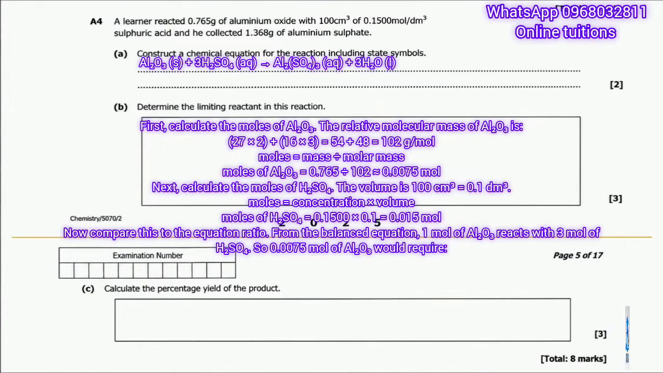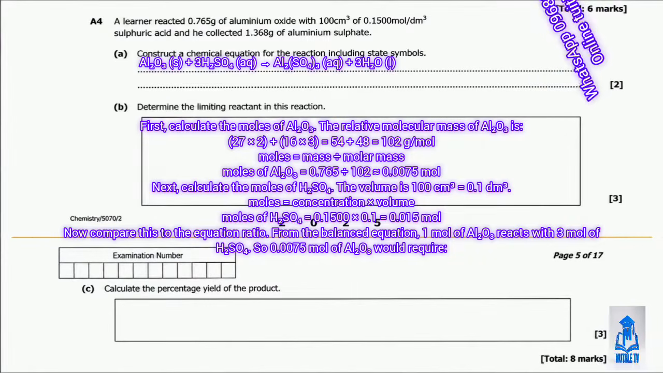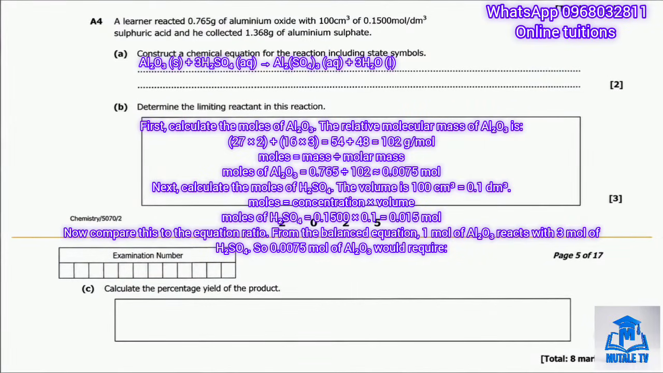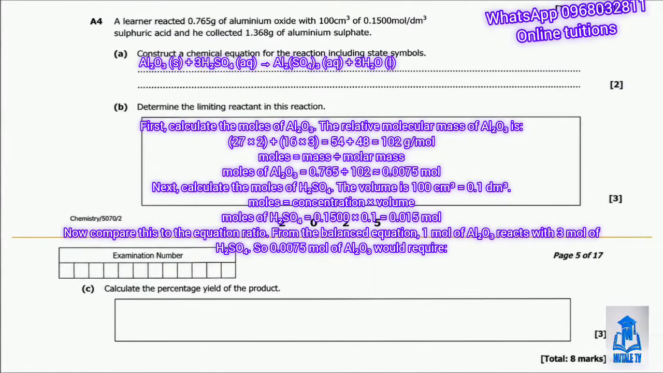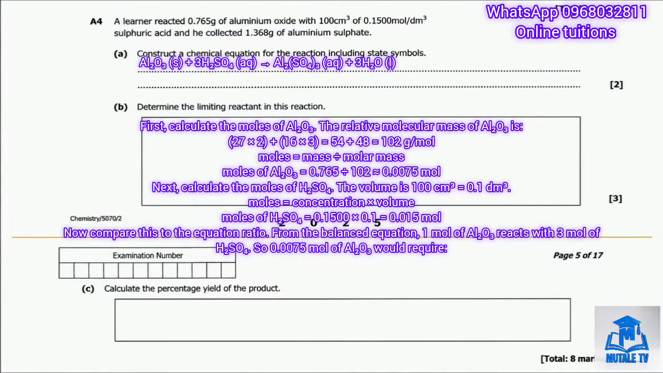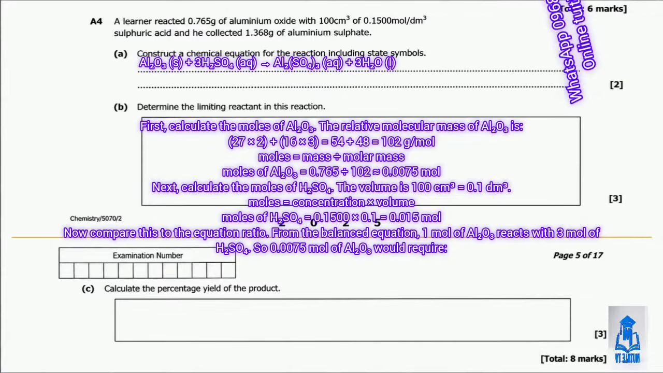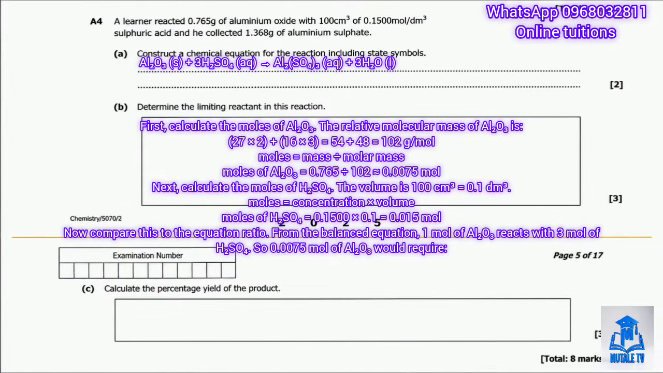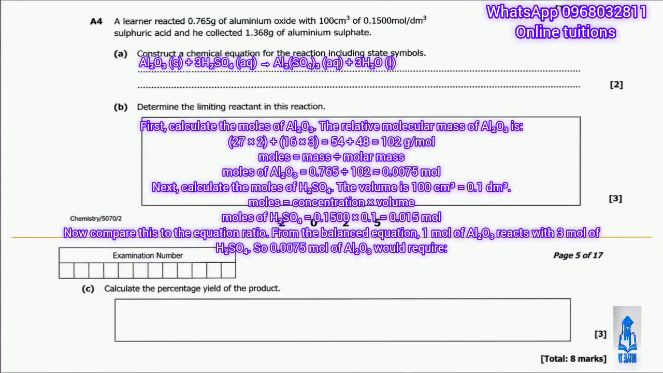The moles equation: moles equals mass divided by molar mass. So 0.765 divided by 102 gives us approximately 0.0075 moles of aluminium oxide. Next, we calculate the moles of sulfuric acid. Moles equals concentration times volume in cubic decimeters. The volume is 100 cubic centimeters, which is 0.1 cubic decimeters. So moles equals 0.1500 times 0.1, which gives us 0.015 moles of sulfuric acid.